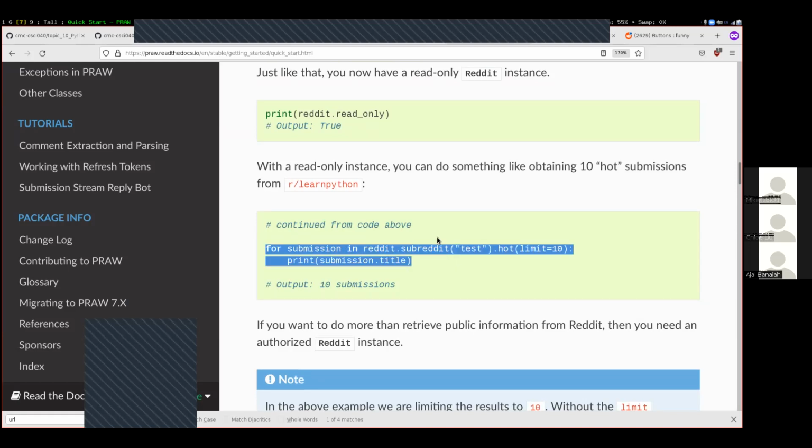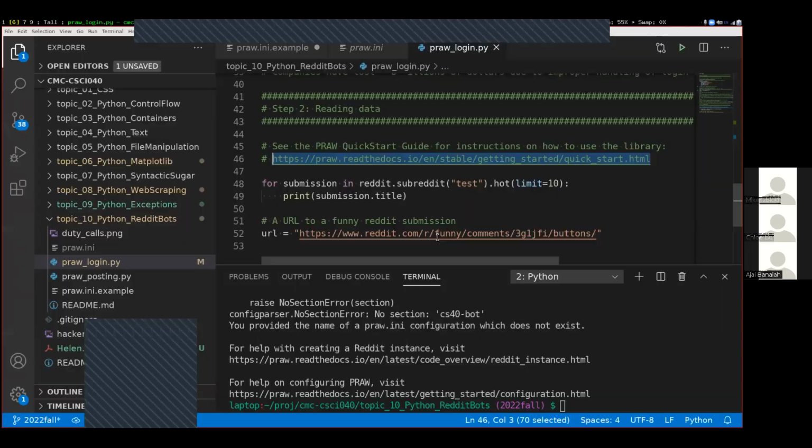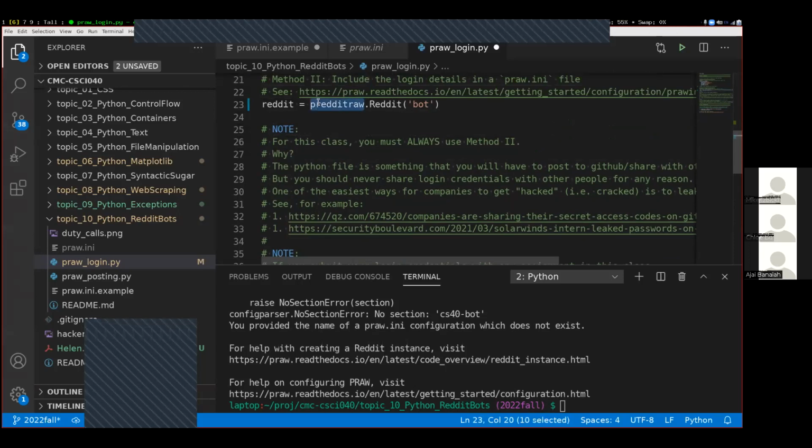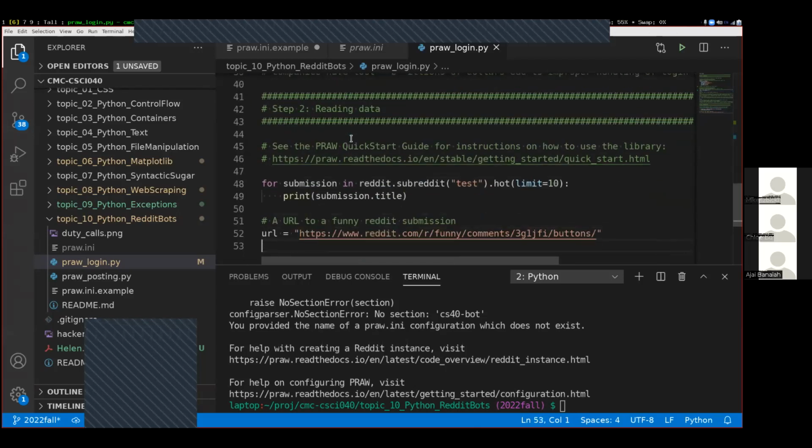Okay, so these two lines right here are what we have down here. Let's talk about what they're doing. This reddit variable is something that we created when we actually logged in up here. We created this reddit variable, and now all the things that we do are going to be based off of it. A subreddit inside of Reddit is like a small forum, and this is the name of that particular subreddit that we are connecting to.